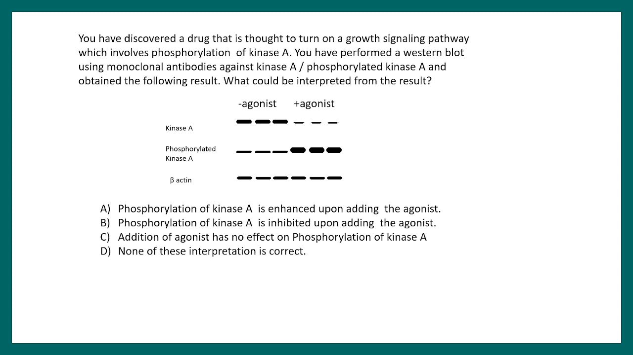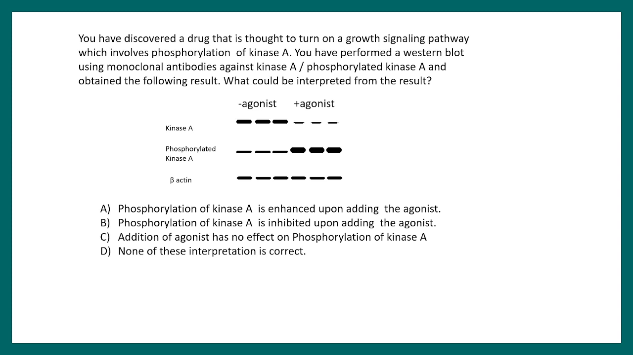So the above panel is basically corresponding to kinase A, total kinase A, and the next panel is for the phosphorylated version of kinase A, and the last one is beta actin. And you have 3 replicates of each. One side you have no agonist, agonist means in this case the drug, and another side you have the drug treatment. And see the result carefully. And from this result, you have to interpret what is true for this particular experiment.